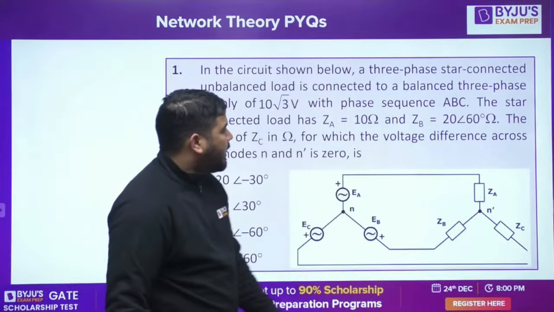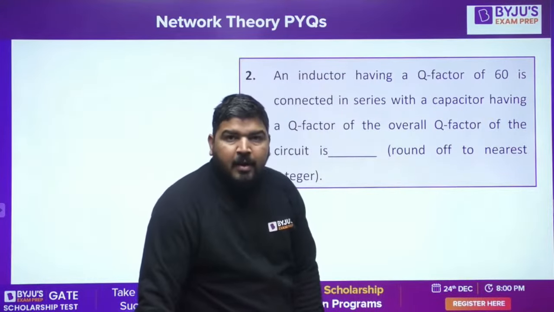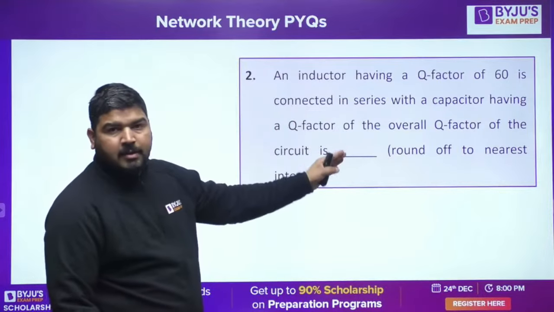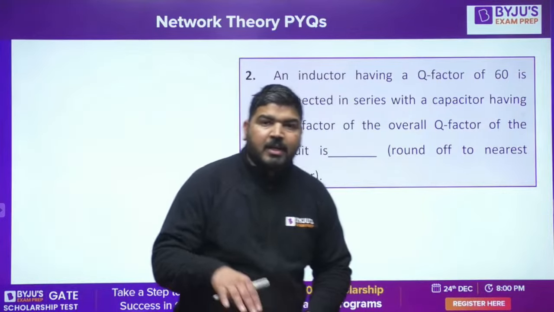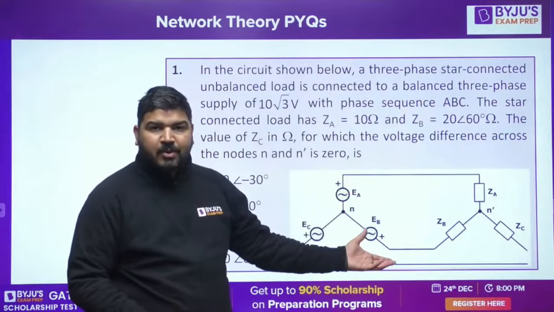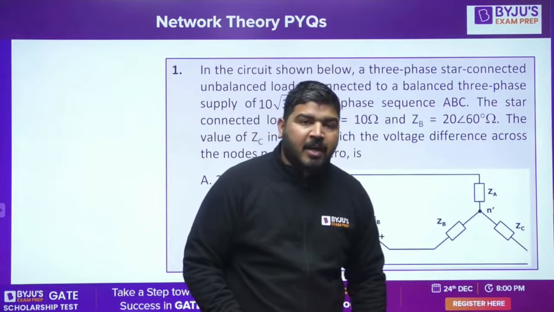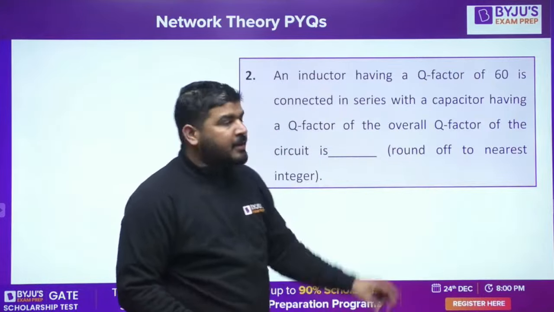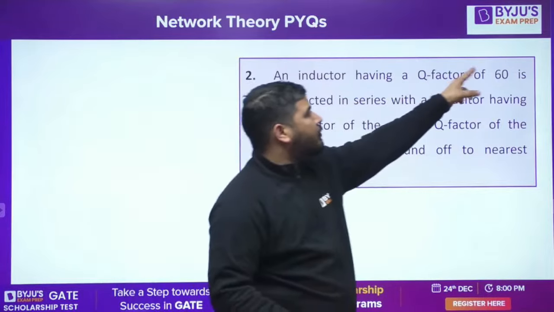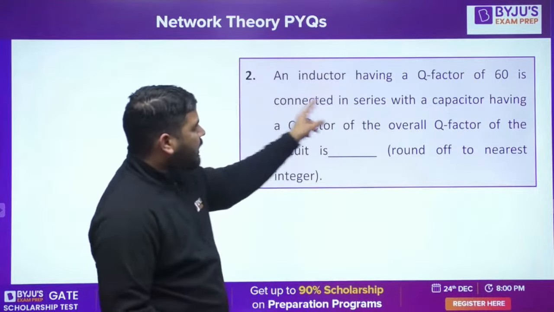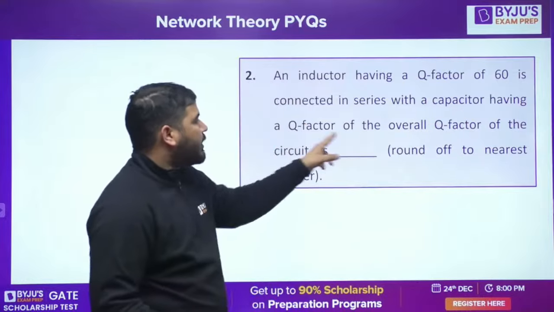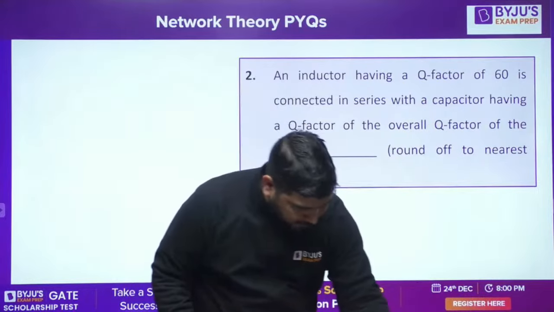For EC student, you try to solve this question. Let me give you first. This question is for EC, because it's just a time waste for EC. So if you are from EC branch, start solving this question. In this question, what is given? An inductor having Q factor of 60 is connected in series with a capacitor having Q factor of, let me check the capacitor Q factor.